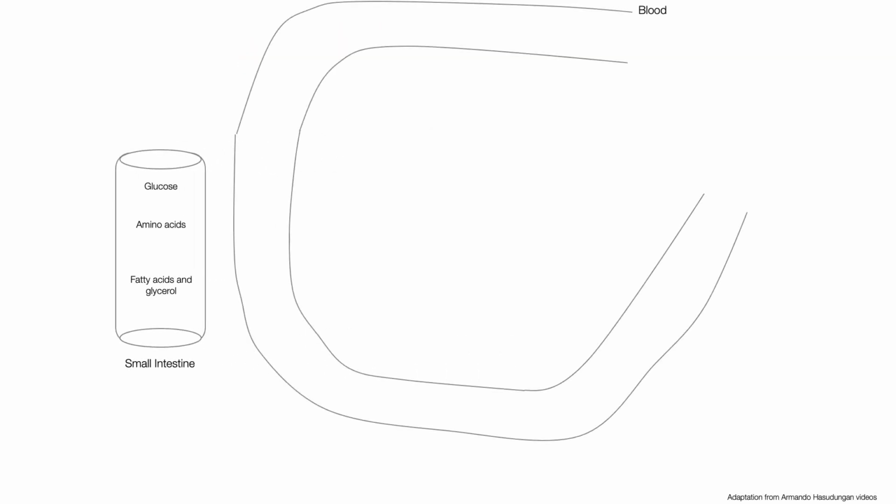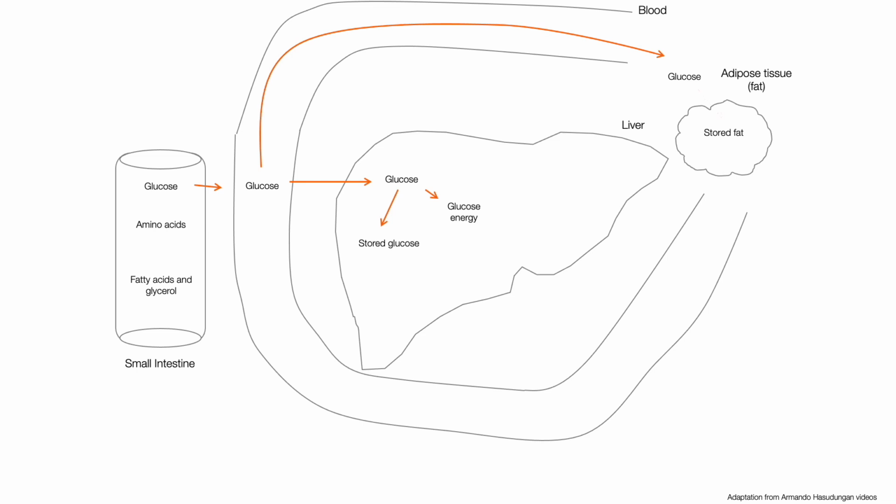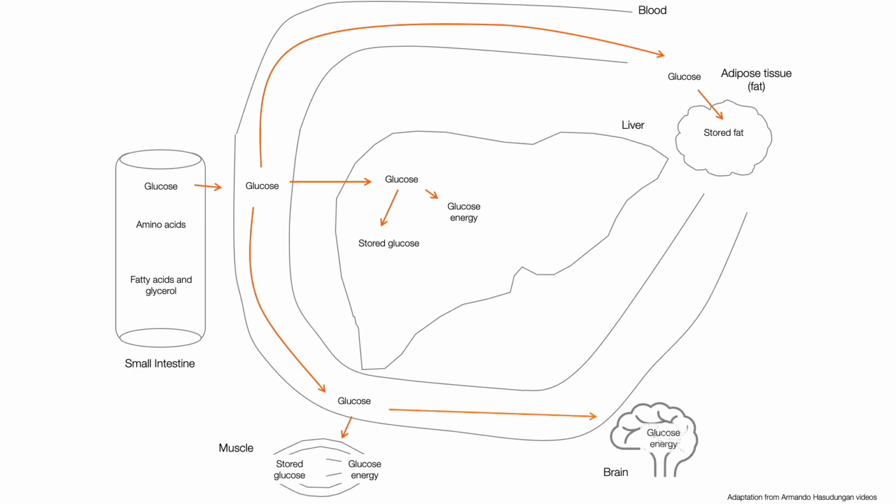Once glucose has been absorbed and passed into the blood, it goes to the liver where it can be used for energy or stored. Glucose can also go directly to adipose tissue where it is stored as fat, and to other tissues such as muscle where it can be used for energy or stored, or to the brain where it is only used for energy. In fact, the brain is very dependent on blood glucose levels since glucose is practically its only source of energy and it cannot store it.